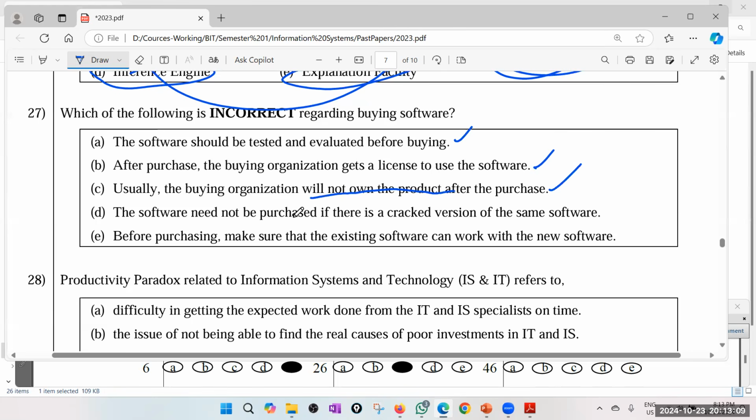The software need not be purchased if there is a cracked version of the same software. That is wrong. That is an unethical, illegal thing to do. Before purchasing, make sure that the existing software can work with the new system. Yes, check whether it's compatible. So definitely the answer is D.